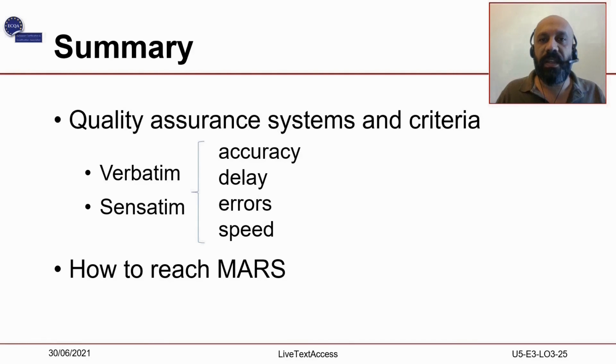Summary. In this video lecture, we have dealt with the last dictation skill, which is at the core of quality assurance. In particular, we have seen how to understand different quality assurance systems, mainly verbatim and sensatim, depending on criteria like accuracy, delay, errors, and speed. Finally, we have seen how to reach Mars, or a speaker's capacity to subtitle at a given speed while keeping the error rate as low as possible.